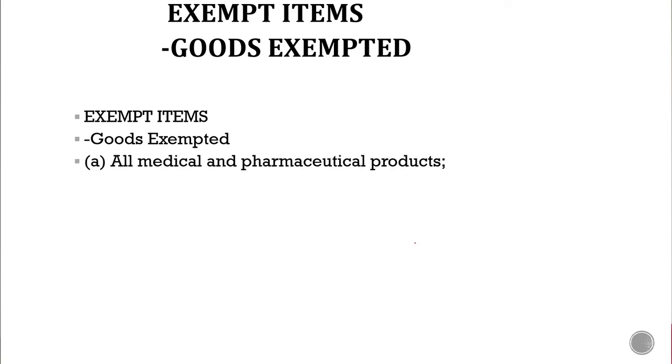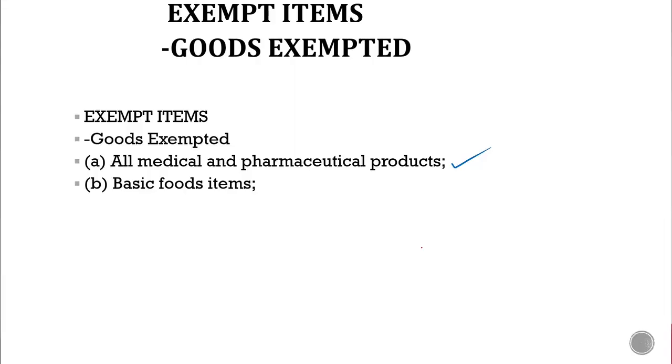Number one, goods exempted from VAT is all medical and pharmaceutical products. All medical and pharmaceutical products are exempted from VAT. So if you sell any medical products or any pharmaceutical products, then those goods are exempted from VAT. If you are purchasing maybe syrup, all those are exempted from VAT.